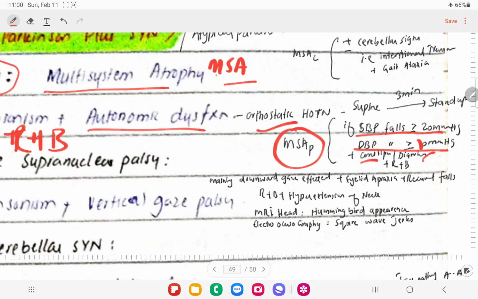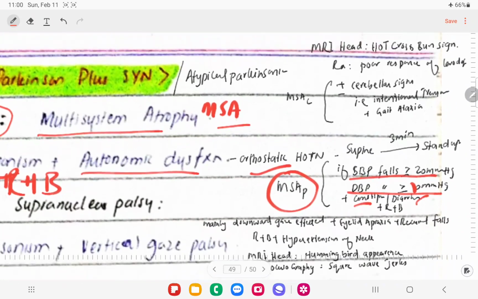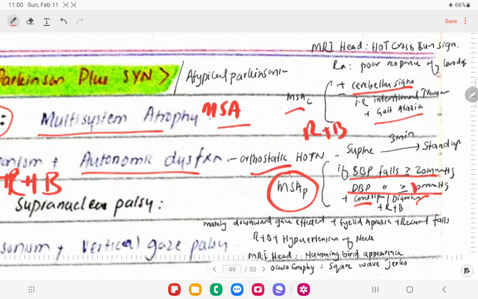So MSA-P type will have these features, right? Then we have the MSA-C type, that is the cerebellar type. Along with rigidity and bradykinesia, there will be cerebellar signs, right? They will have resting tremors, and they will have intentional tremors as well. They will have gait ataxia along with that, a festinating gait. If we get an MRI brain done, there will be the hot cross bun sign, that is what we see on MRI.